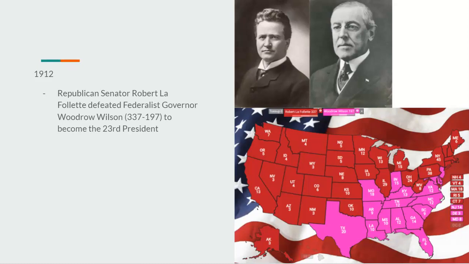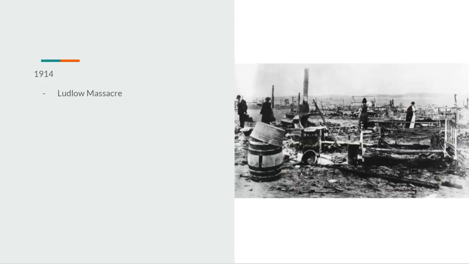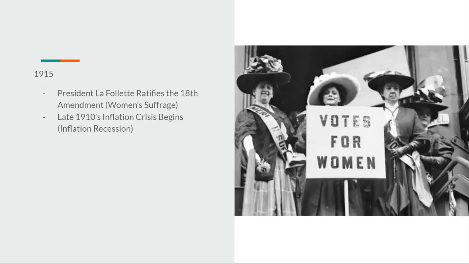So there you go. 1913, LaFollette would actually pass two amendments: the Income Tax Amendment as well as the Elected Senators Amendment. Those two are ratified now. We would also have the Indianapolis streetcar strike of 1913 and the Great Lakes Storm of 1913. Going on to 1914, we have the Ludlow Massacre.